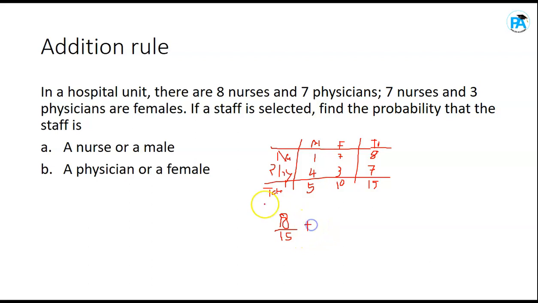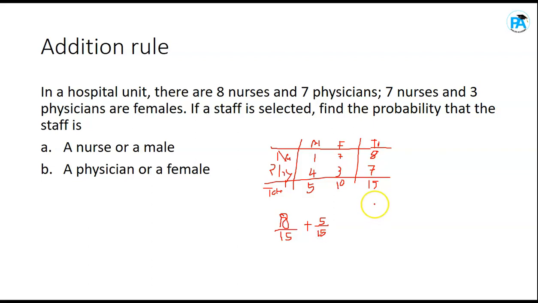Plus, what's the probability that the person is a male? To get the probability that the person is a male, it means total number of male in general, which is 5, over the total number of people, which is 15.